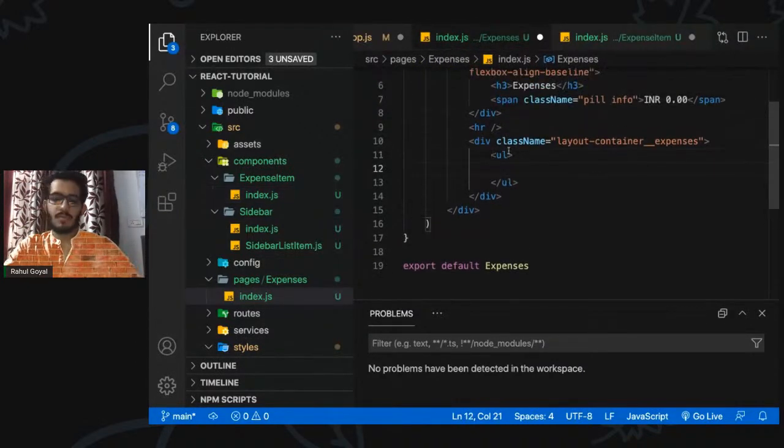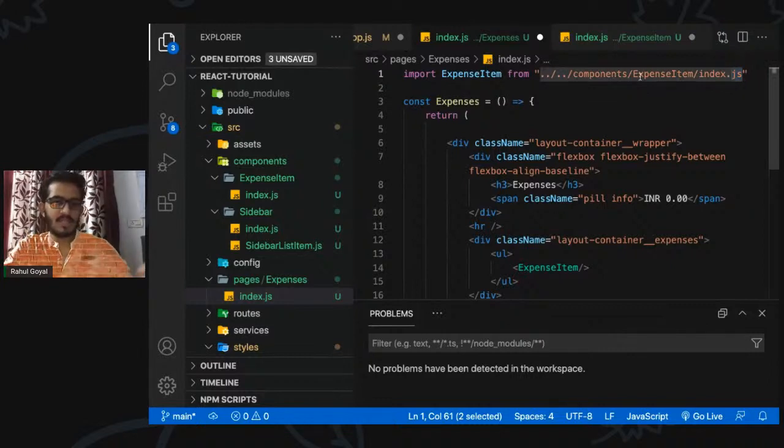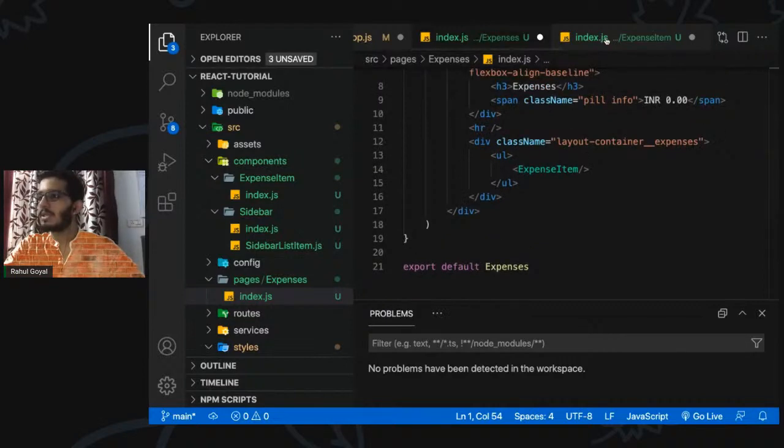Let's make use of that expense item here. Okay, so we have imported this from the components. The cool thing is, let's say we have this folder, right? So we have the index.js file in here. By default, if you name it index.js, you don't have to explicitly mention it. It will automatically be understood that we are importing from the index file of that folder. Okay, so let's save it and see.